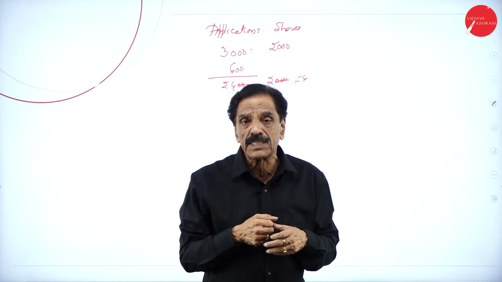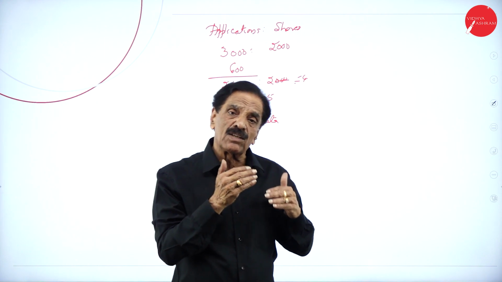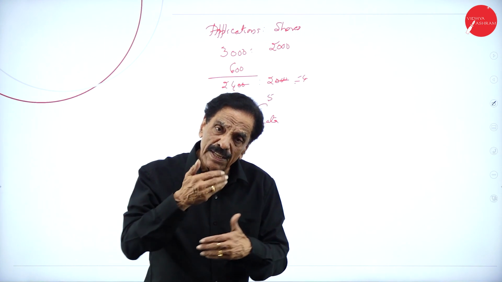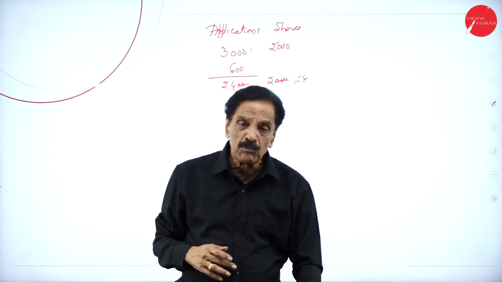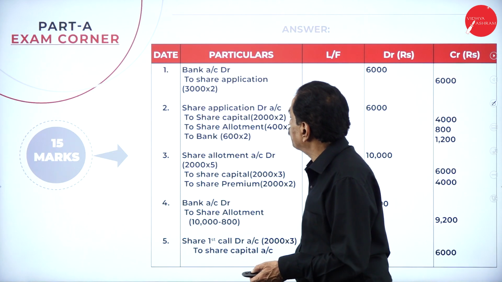When you receive the money, what's the entry? Bank account debit to share application account. When you return the money, the entry is share application account debit to bank account. We'll move on to the problem now.